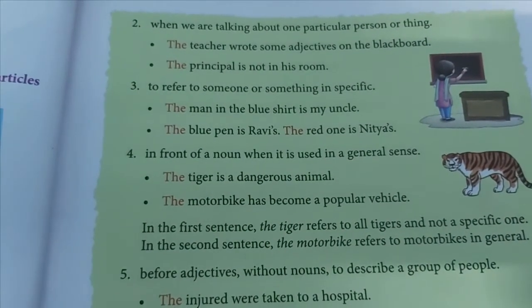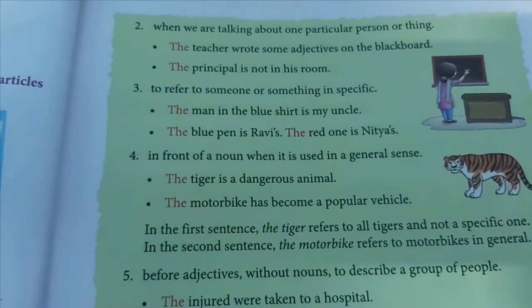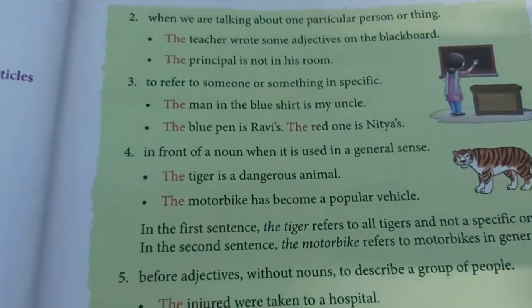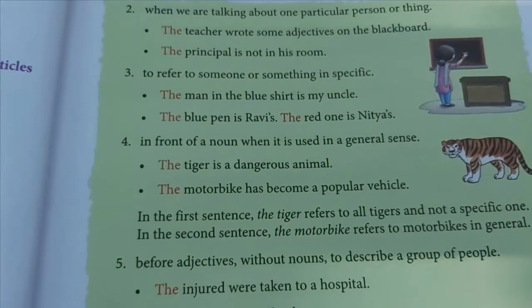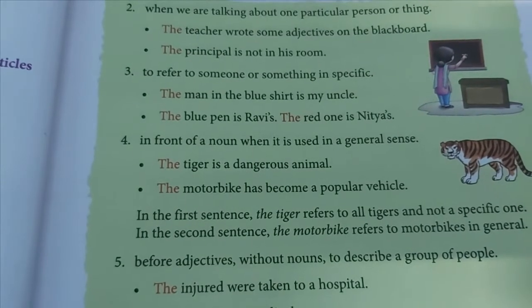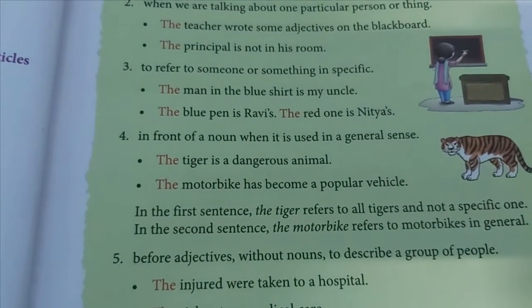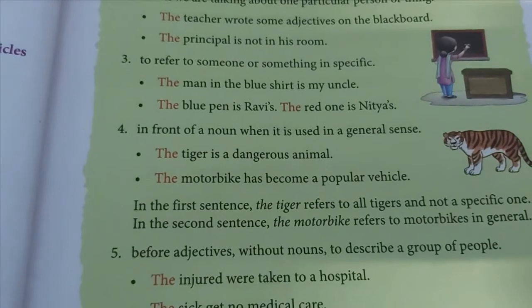Like, the blue pen is Ravi's, the red one is Nature's. So I'm talking about the blue pen. The blue pen, to specify the pen which is blue is Ravi's, we are using the to it.